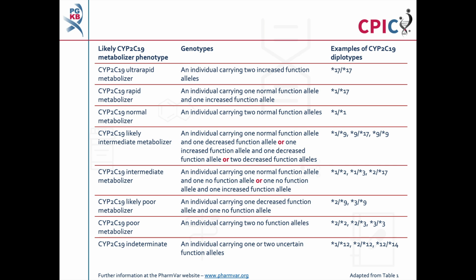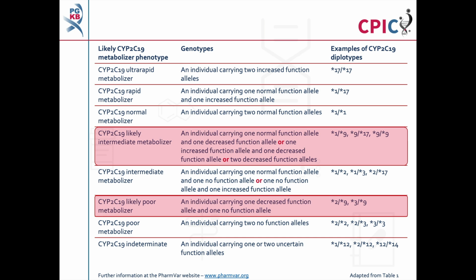Diplotypes of CYP2C19 star alleles can be assigned to a metabolizer phenotype, as shown in this table and in Table 1 of the guideline. There are limited data available to fully determine the relative function of CYP2C19 decreased function alleles. As a result, patients carrying decreased function alleles are assigned as likely intermediate metabolizers or likely poor metabolizers. Note that as more evidence becomes available, new star alleles can be added and the functional definition of some star